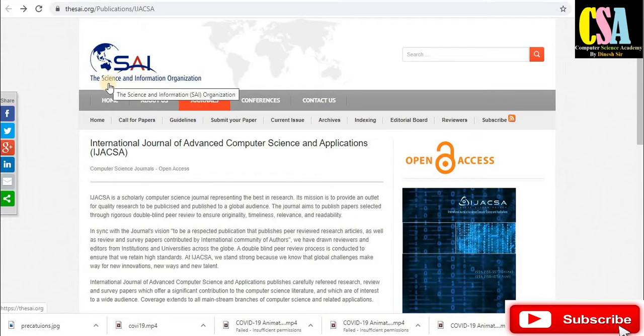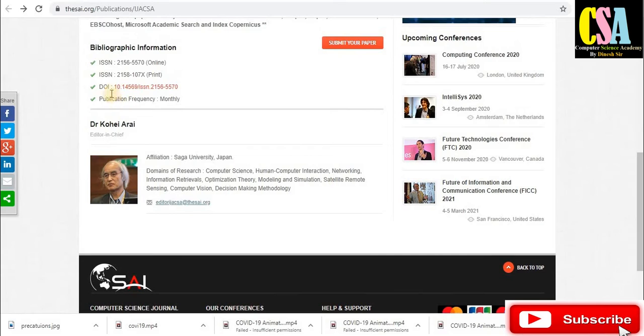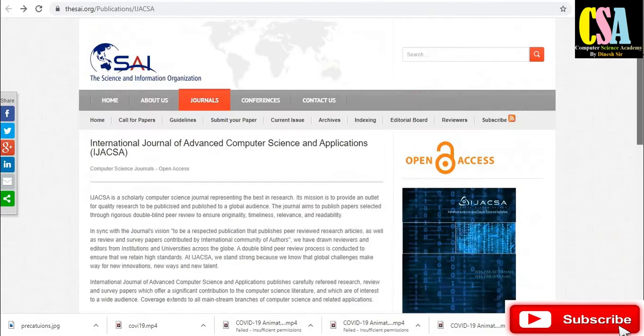Next one is the Science and Information Organization. This is an open access journal. Now you can check here the ISSN number, date and DOI, and publication is monthly. So every month this journal publishes papers. You are required to submit your paper in the special issue or current issue. So you can just submit.